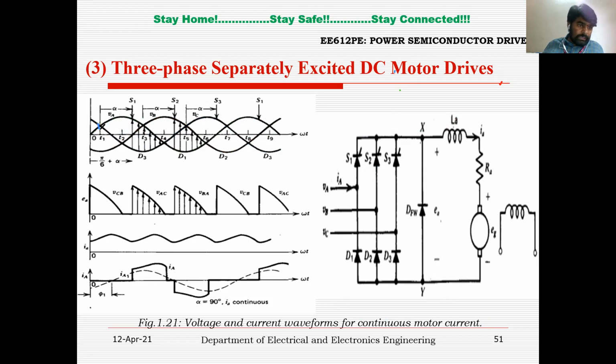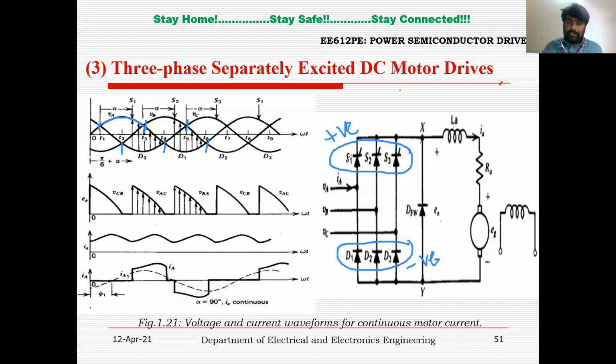Here you can see this is the crossover point T1, here T2, here the crossover point T3, and T4 is another crossover point, like T5 and T6. Between T1 and T3, VA is more positive. The top group thyristors are associated with positive, and the bottom group devices are called the negative group devices.